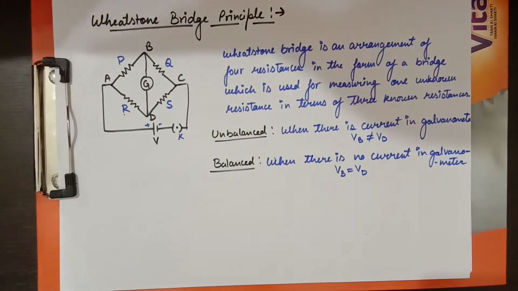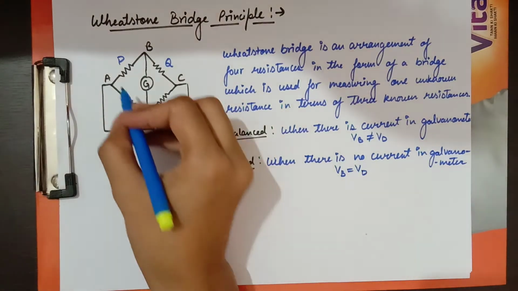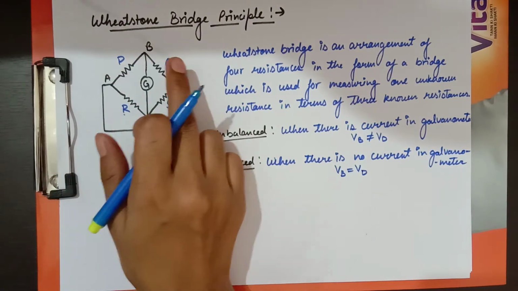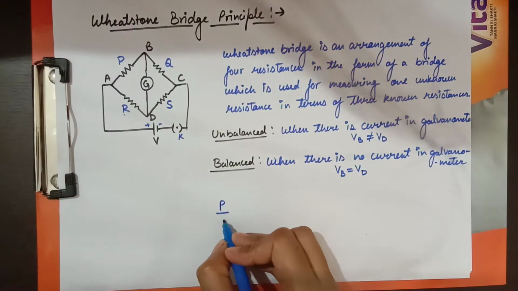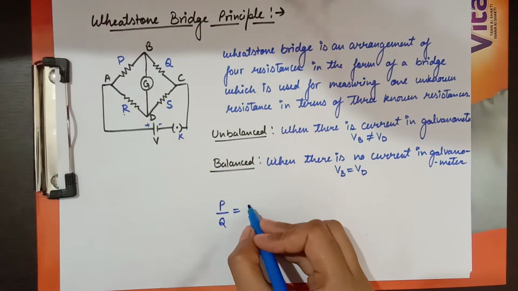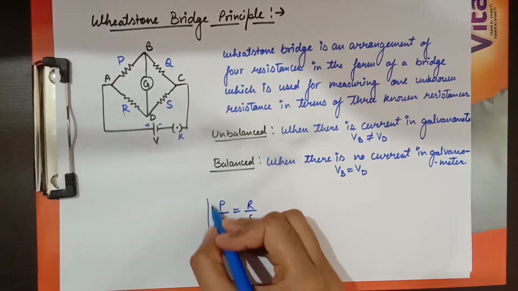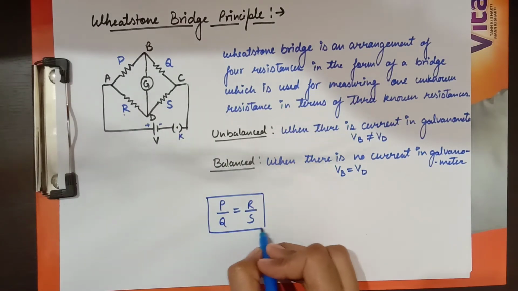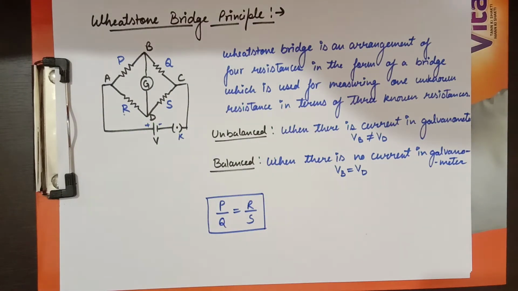So the Wheatstone bridge principle is that when this type of circuit is in balanced condition, then the ratio of P and Q, that is P divided by Q, is equal to R divided by S. This rule is applicable only when the circuit is in balanced condition. So this is called the Wheatstone bridge principle.